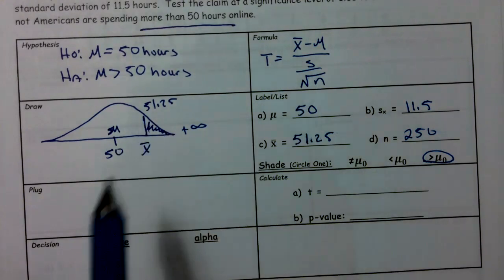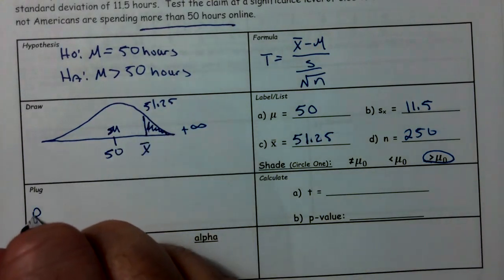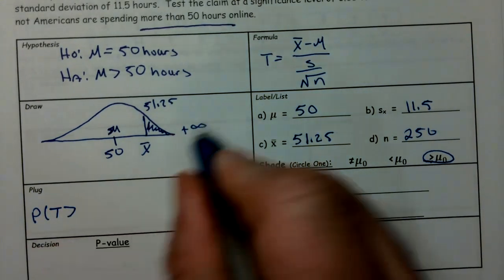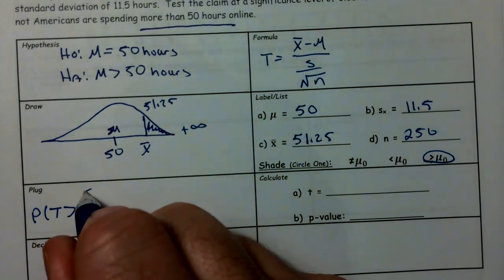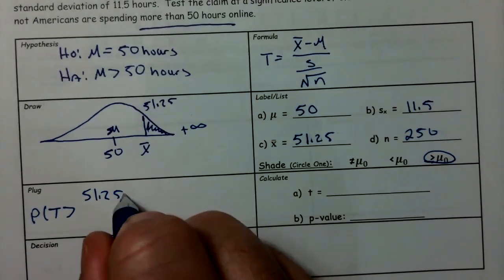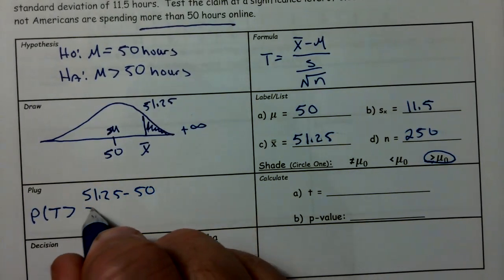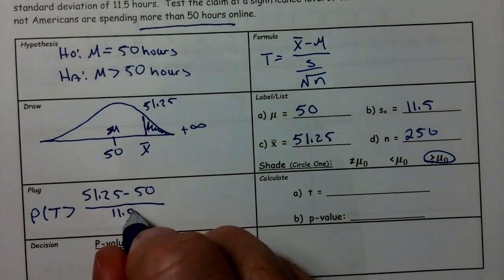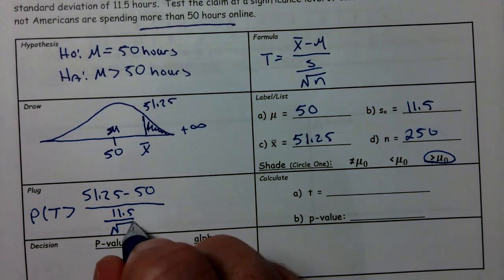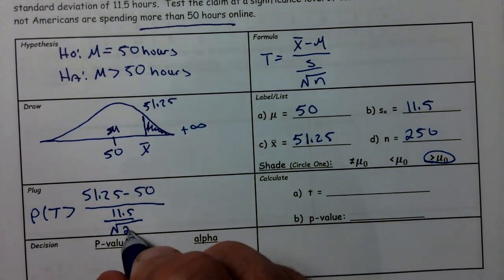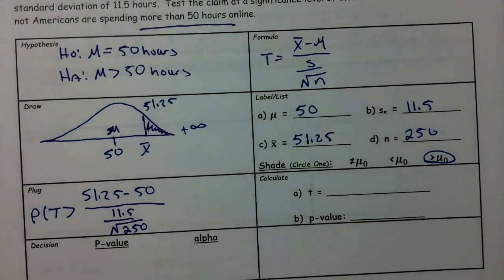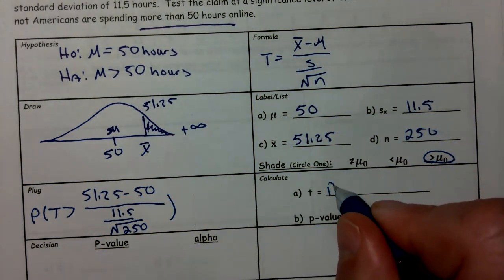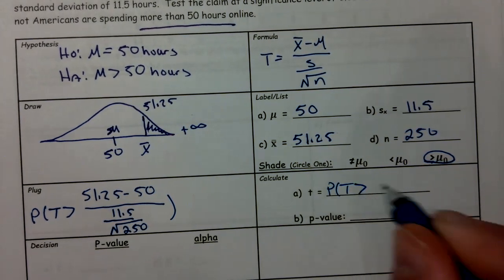So we're going to need to plug in our values. So we want the probability that t is greater than, because that's what we have, 51.25, our sample mean, minus the population claimed mean of 50, divided by our standard deviation, which is also divided by the square root of our sample size of 250. So what do we get? Well, it's going to be the probability that t is greater than what value?